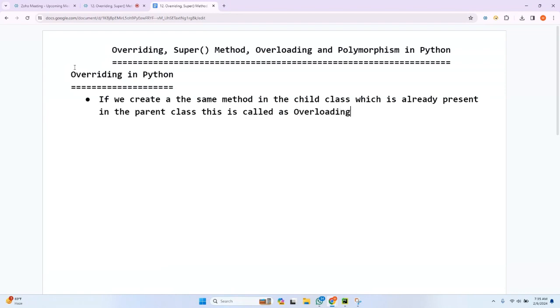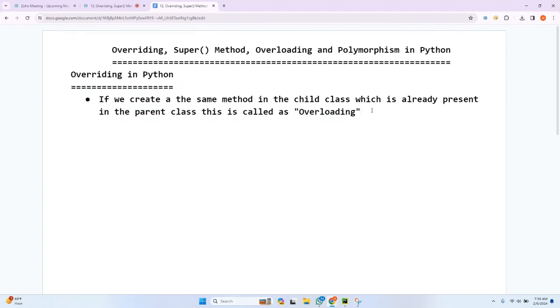Again, I'm repeating. See, in the parent class as well as in the child class, we may have methods or we may not have methods. It is upon our requirement whether we create a method or not. But if you have a method in a parent class and the same method with the same name is also in the child class, then it is nothing but overriding. Same method in the child class which is already present in the parent class. Very important. By this definition alone, you will not understand anything.